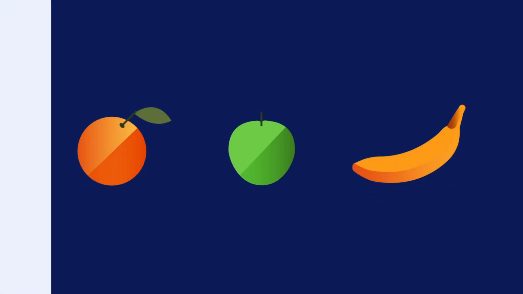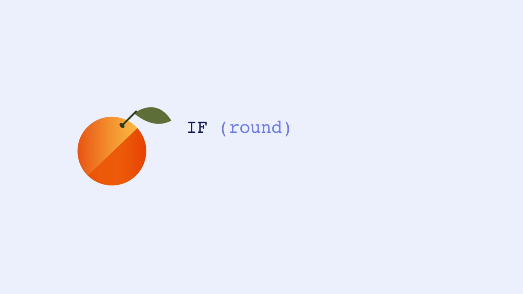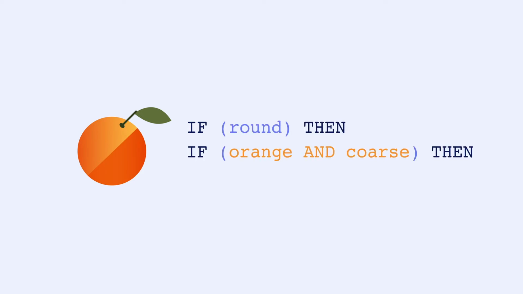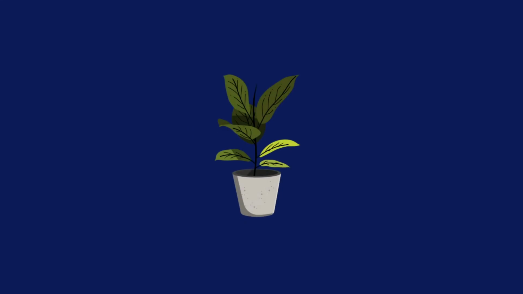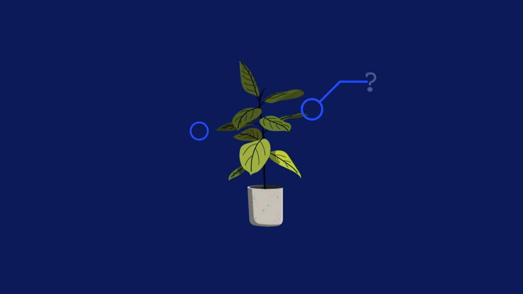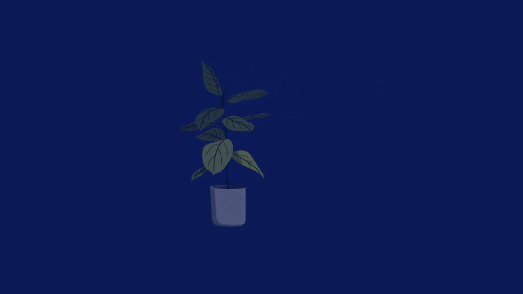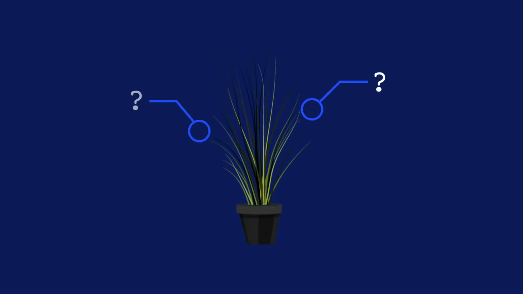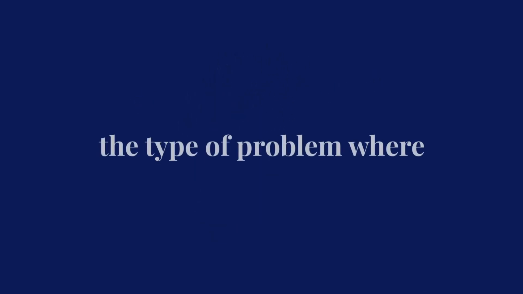Suppose we need a computer to analyze images and recognize which type of fruit is being shown in them, out of an orange, an apple, and a banana. We could manually create a list of characteristics of each fruit and apply a traditional algorithmic approach. However, for something more complicated with more features, such as identifying the species of a plant, the traditional program would have a very long list of rules. This manual programming of rules may even be unfeasible, and the data might change faster than we can update the rules. This is exactly the type of problem where machine learning shines.